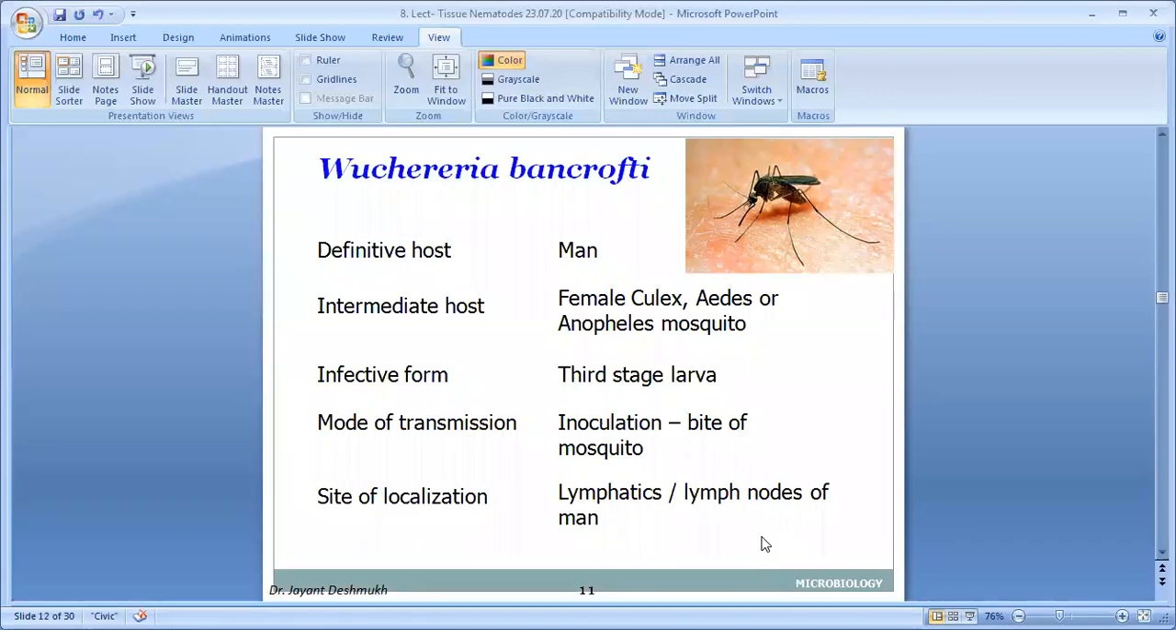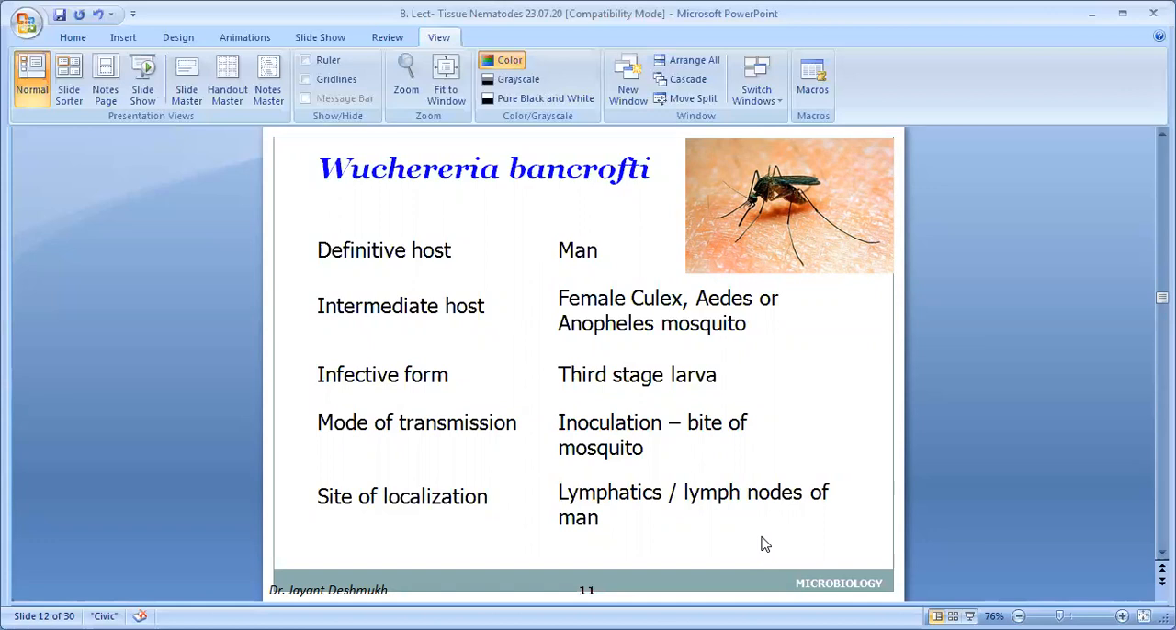So first we know what is the definitive host. Definitive host is where the sexual cycle is present, and sexual cycle means male and female worms. So that is the first, Wuchereria bancrofti. Definitive host is man, and intermediate host is the Culex mosquito. It is commonly in filarial Wuchereria bancrofti, the filarial worm. Female Culex mosquito. Also it is transmitted by Aedes and Anopheles mosquito.